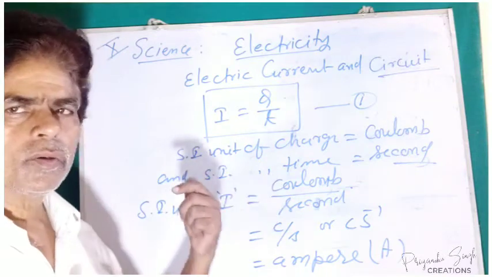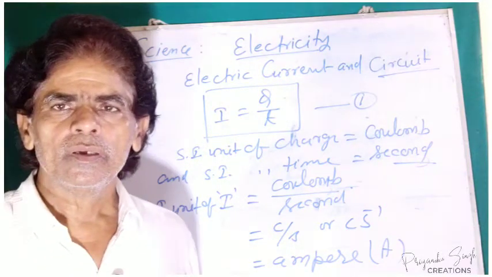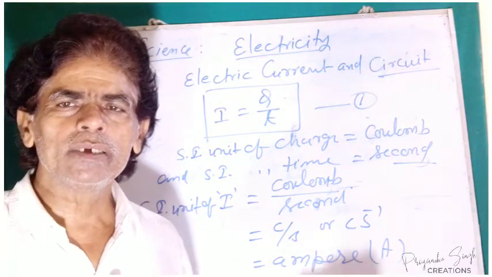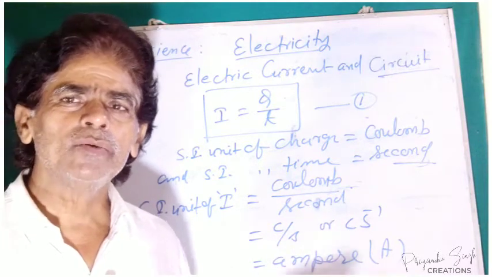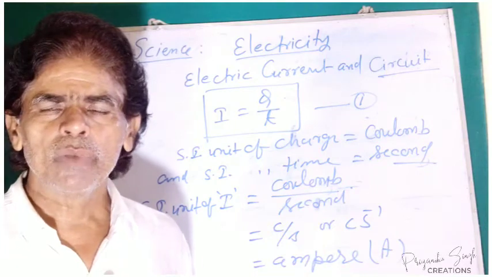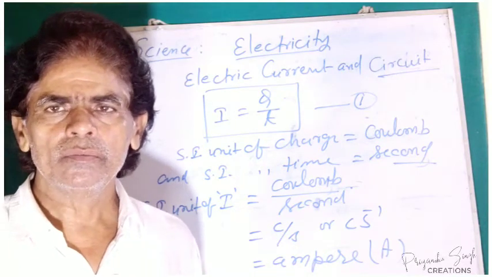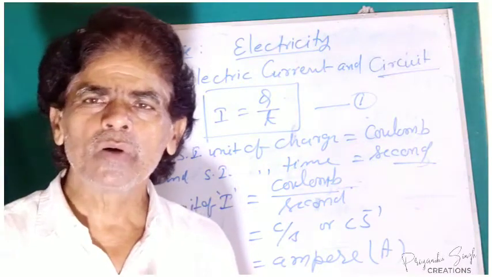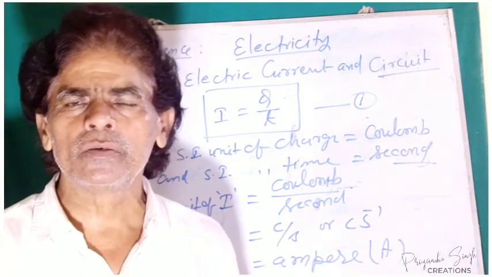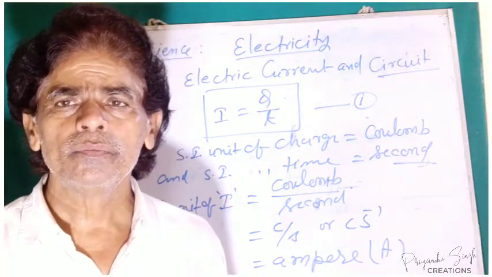Now, what is Coulomb? I have just told you that it is the SI unit of electric charge. But what does it mean? Which amount of charge is considered to be 1 coulomb?